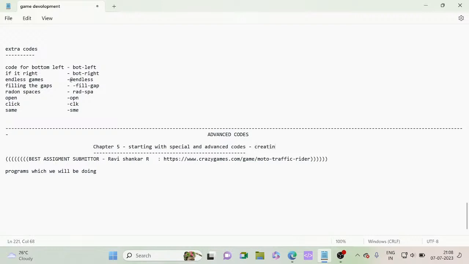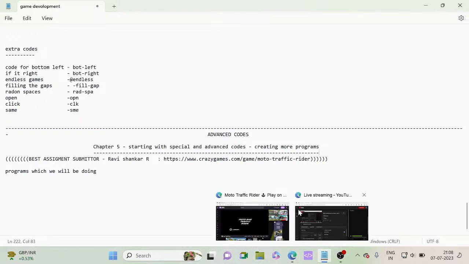Creating more programs. So we will be doing many types of programs in this session. I hope everything is clear.